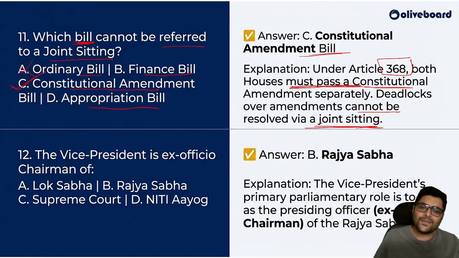Okay. The vice president is ex officio chairman of... See, very easy questions, no? I call them lassi questions. Lassi we drink, no? Very smooth and sweet. These questions are smooth and sweet, no? Lassi, correct? So, it is Rajya Sabha. The vice president is the ex officio chairman of the Rajya Sabha. Okay?